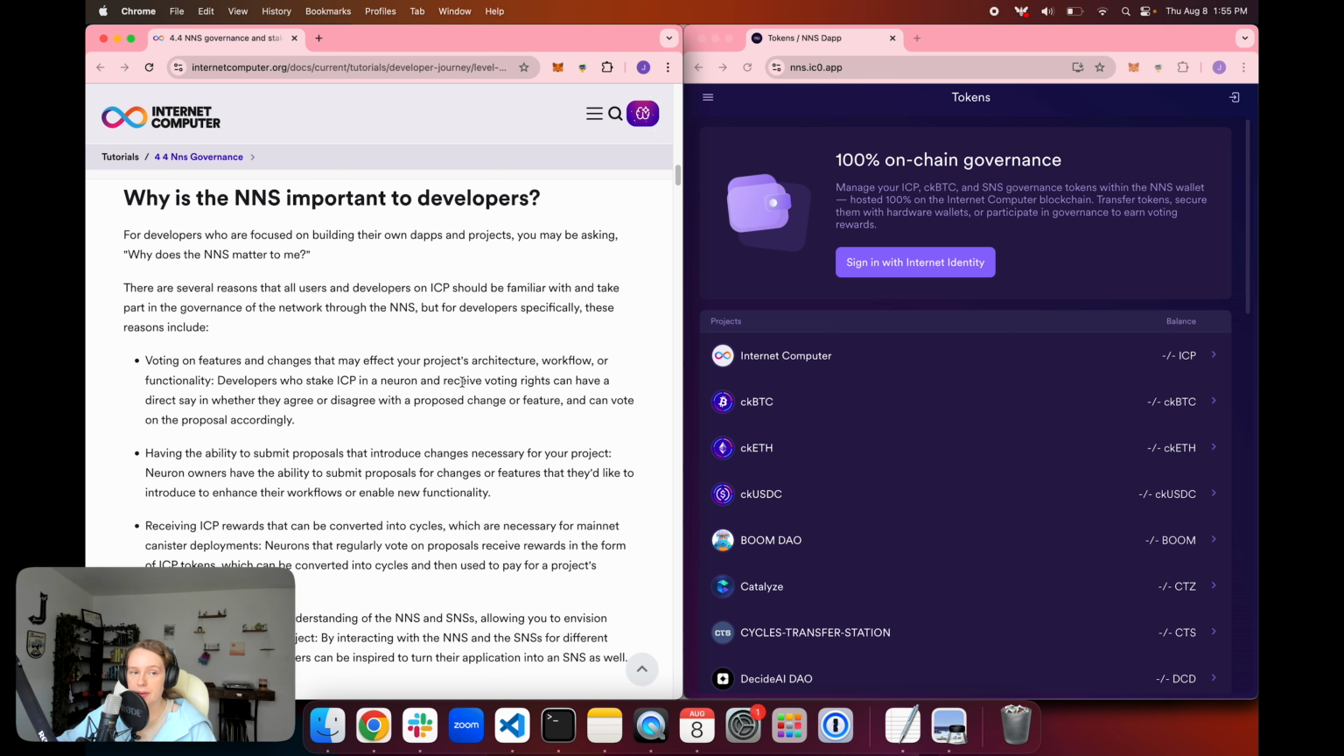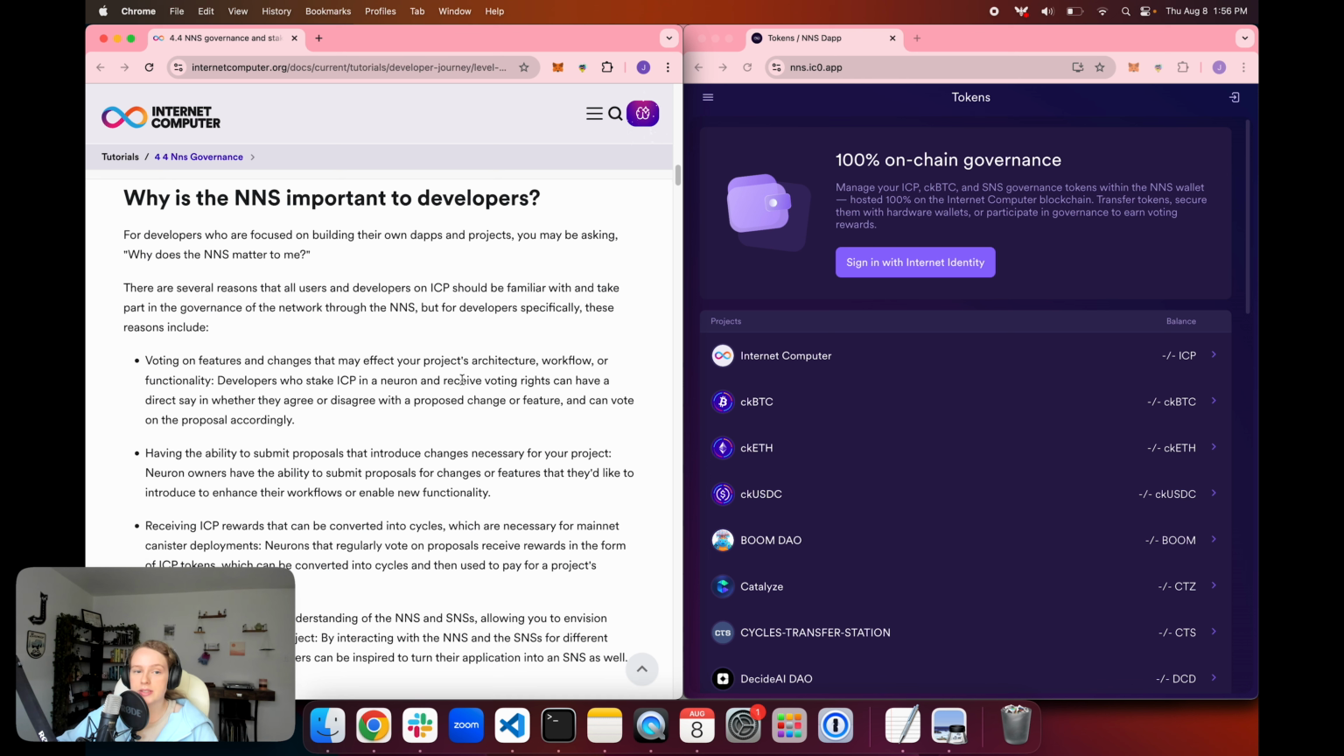Now, as a developer, you may be wondering, why does the NNS matter to me? I'm just wanting to build applications. I'm here on my developer journey, wanting to code and build really cool things. Why do I care about governance? Well, there are several reasons why all users and developers on ICP should be familiar with the NNS and take part in the governance of the network.